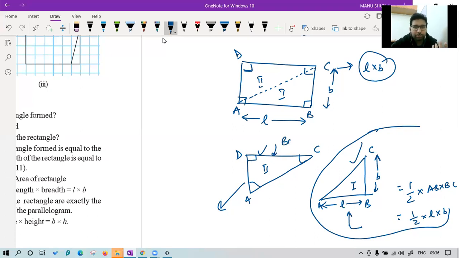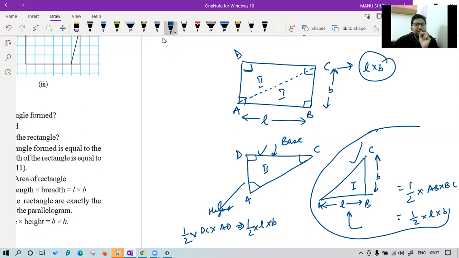We can say this is your base and this is your height. Again, we can say the formula is half into base, that is BC, into height, that is AD, which becomes half into L into B. Now, if you add both the areas, yes, reverse also we can say, Bani, because product is commutative.